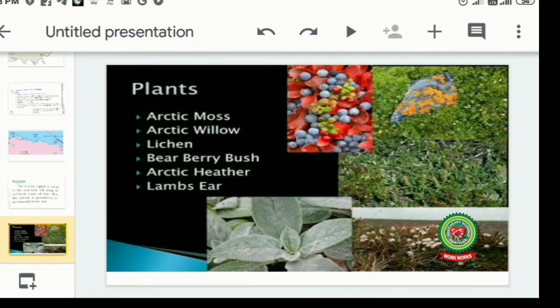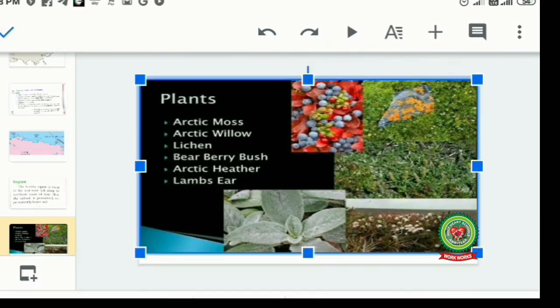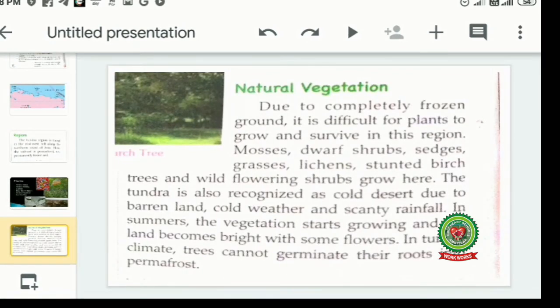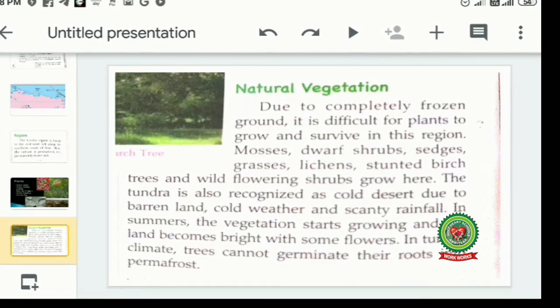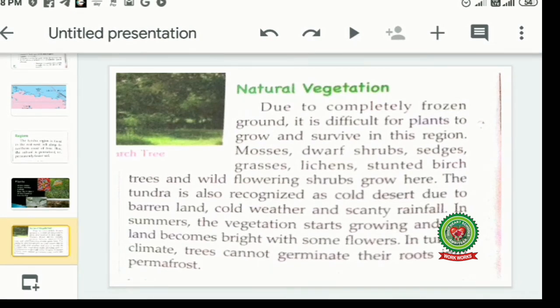Now we are going to read about the plant life. We find Arctic mosses, Arctic willow, lichens, which are very small plants, bearberry bushes, and Arctic heather. These are the important plants found in the tundra region. Let's read about it. Due to completely frozen ground, it is difficult for plants to grow and survive in this region. Mosses, dwarf shrubs, sedges, grasses, lichens, stone birch trees, and wild flowering shrubs grow here.